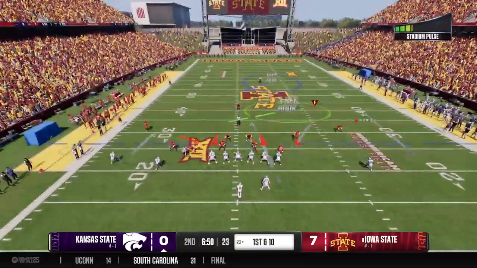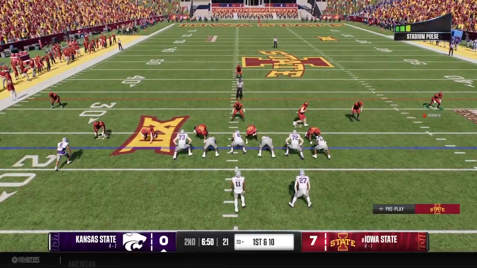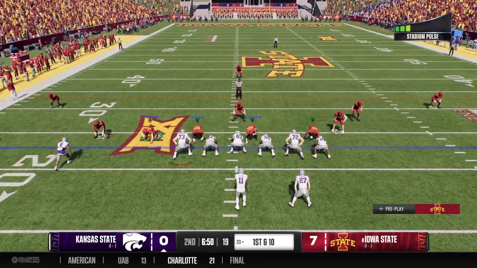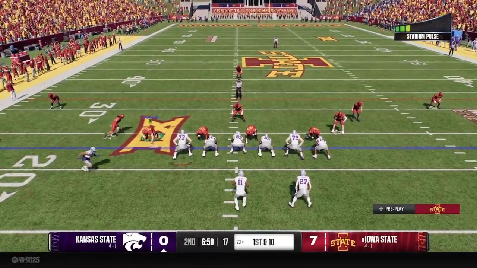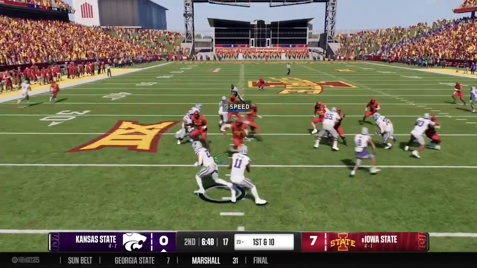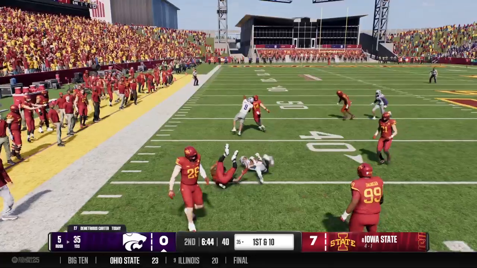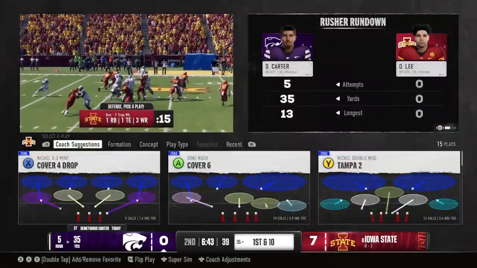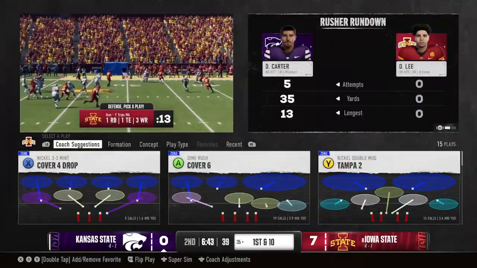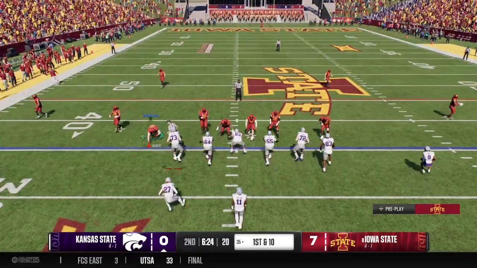K-State has the ball back, and the Power Cat offense returns to the field. Wide receiver shows motion. From the gun. Give on the inside. Just what they were looking for to get this drive rolling. They're out to the 35. A first down for the offense.